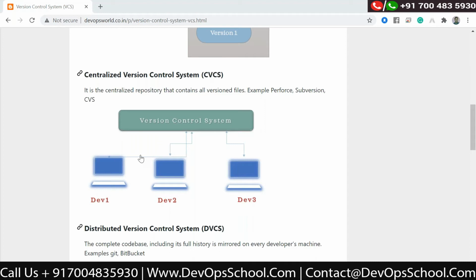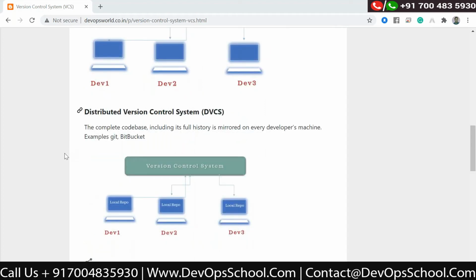Okay. Now, the third type is the distributed version control system. When we say repo or repository, it means your code which is residing inside the version control system.